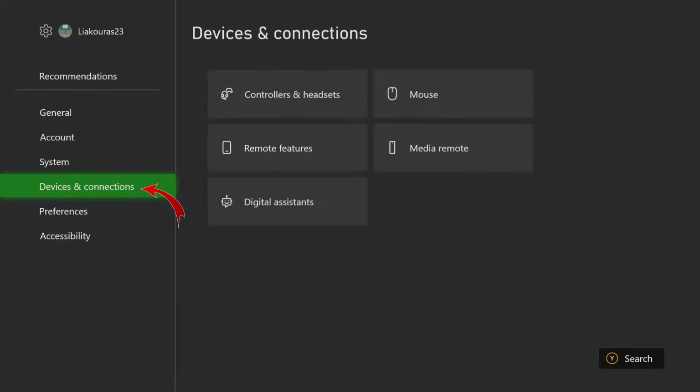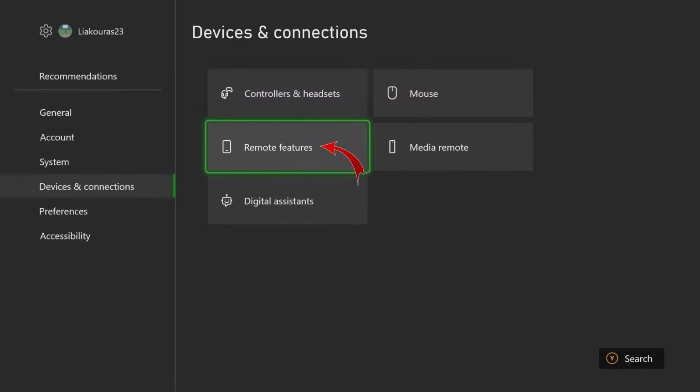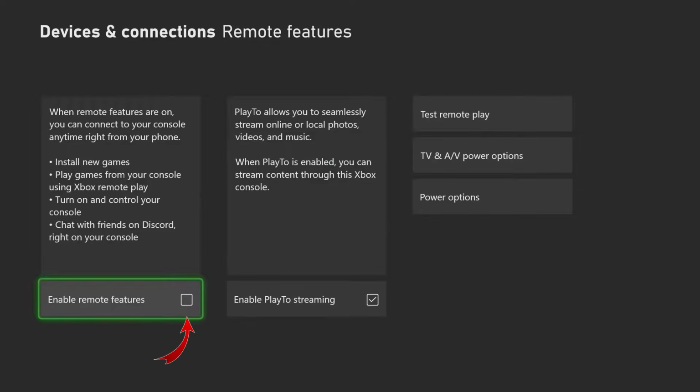Before doing anything, we need to enable the remote feature on our Xbox console, so let me show you how to do it. So let's go to our settings, then to device and connections, and select the second option here that says remote features. Select enable remote features down here, and the Xbox will test your setup to identify if there is any problem connecting your console to the Xbox application.